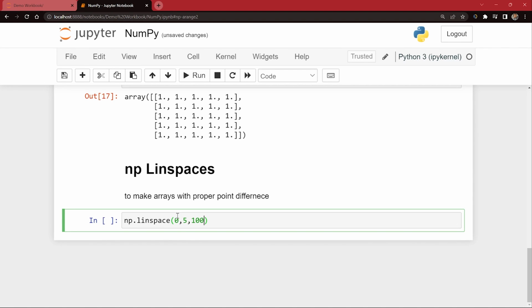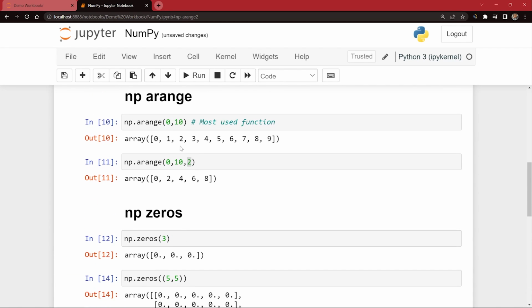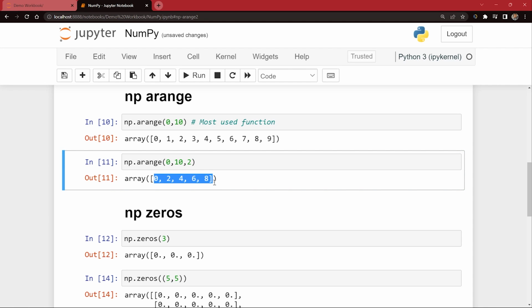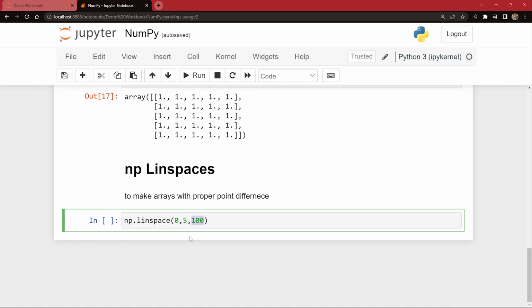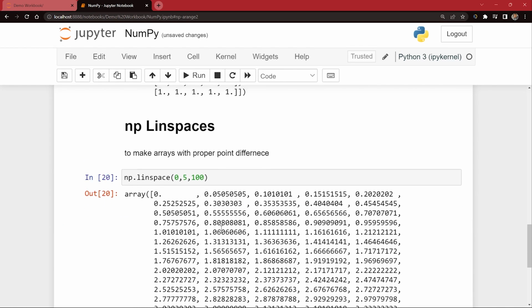Okay, what is this? Just like how we had a range function in NumPy, it was using steps, right? When I said 2, it used to skip 2 numbers. But in linspace, this is not steps. Remember this, this is not steps. This is points. So these many different points will come. Let me first print it.